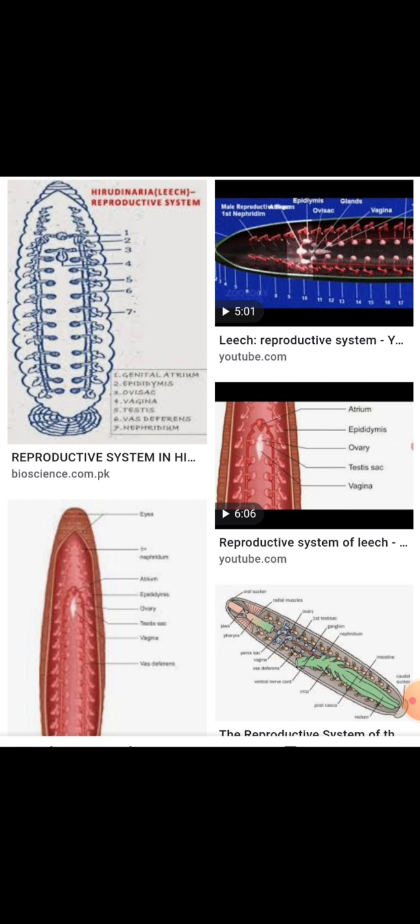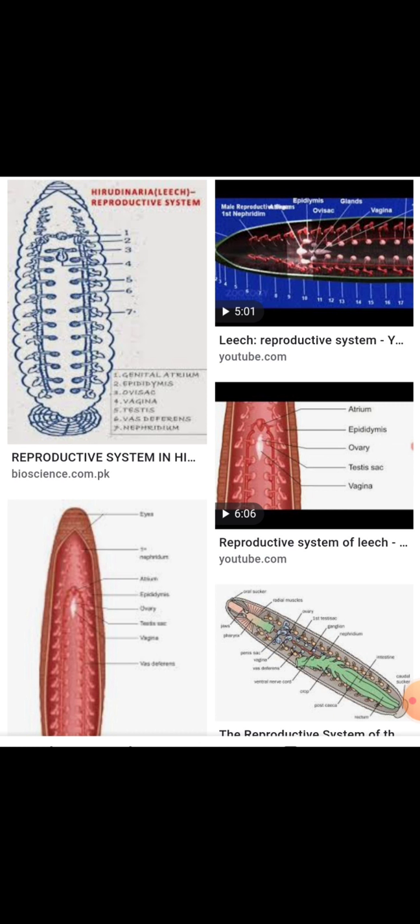The breeding season is March and April, and two leeches copulate and fertilized ova are discharged into a cocoon. The cocoon is 25 to 30 millimeter long and secreted by the ciliated glands of the 9th to 11th segments.